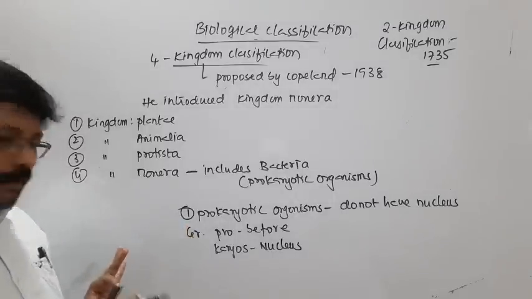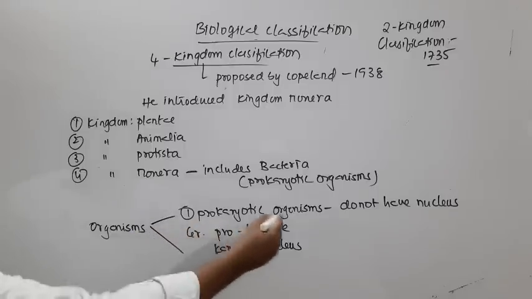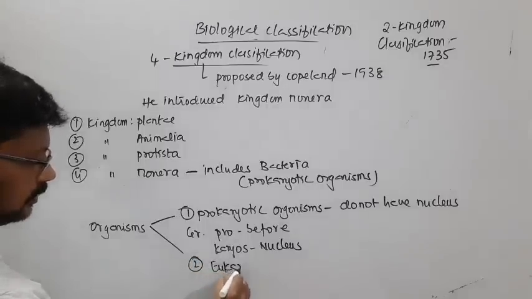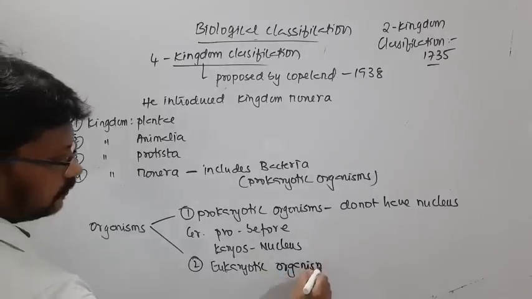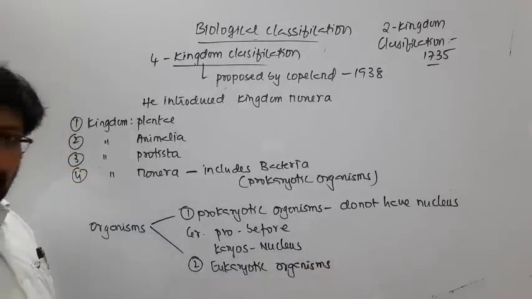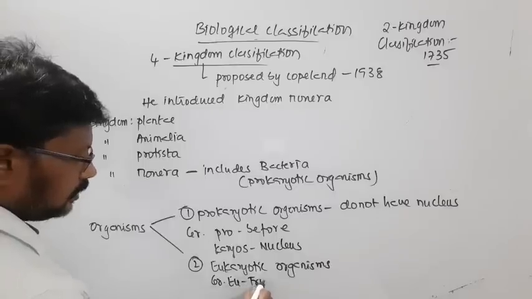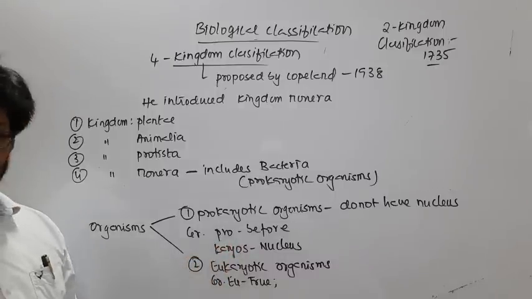As I told, organisms you can classify into two categories, prokaryotic, and the second one will be eukaryotic organisms. Eukaryotic is from Greek eu, which means true, and I hope you know already karyos means nucleus.